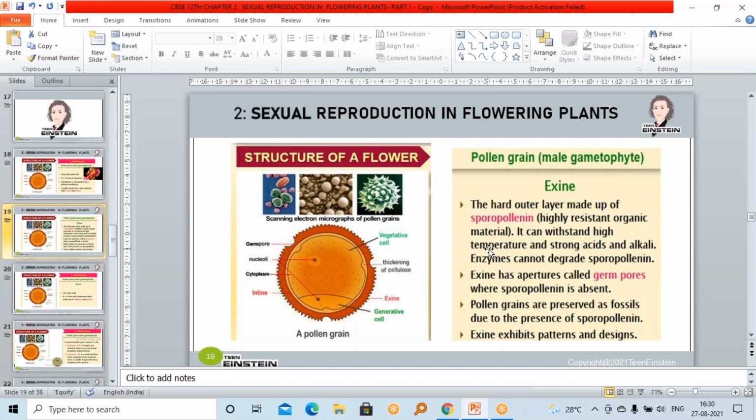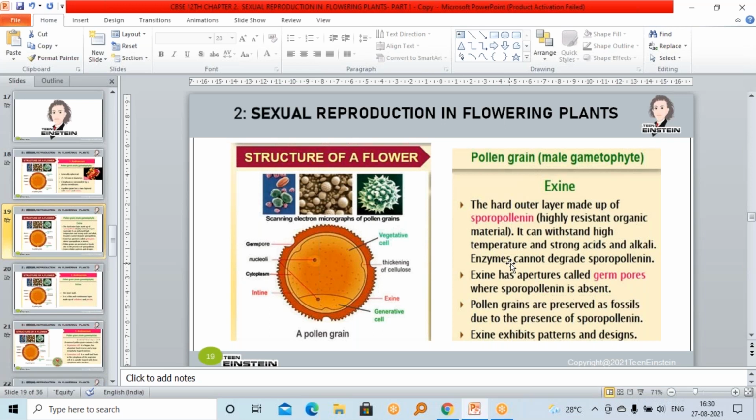So it is the organic material which can withstand high temperature, strong acid, strong alkalis, and all kinds of enzymes.